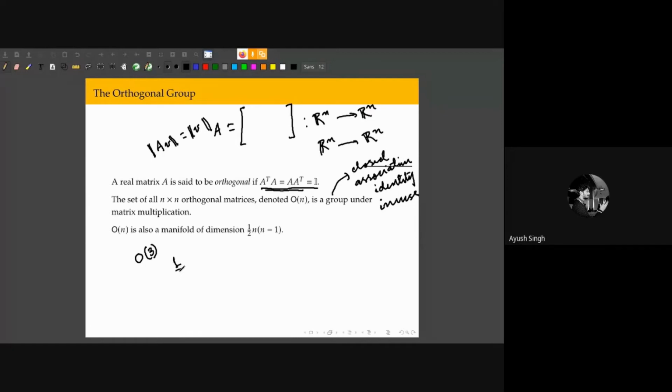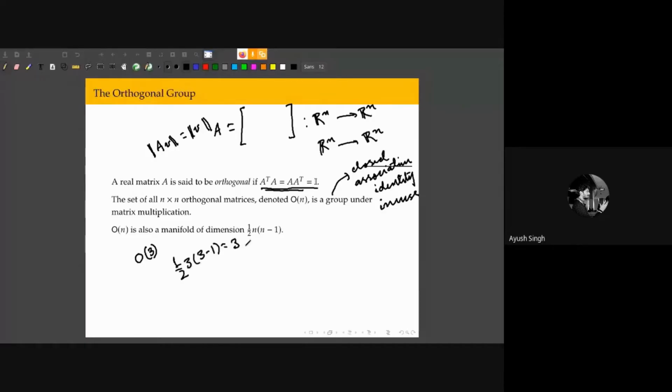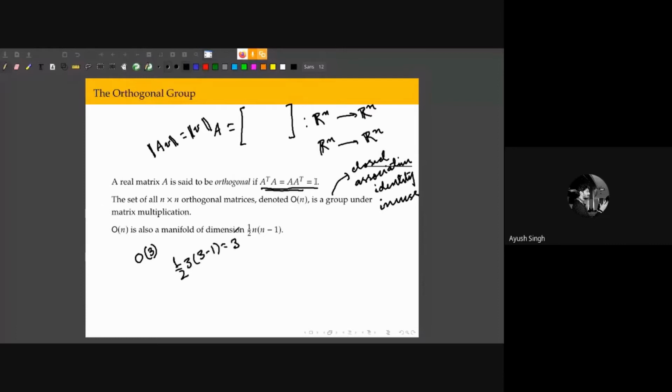So this is actually a very lucky accident that in 3 dimensions, the orthogonal matrices have only 3 dimensions. So what this means is that basically there are 3 independent parameters that can characterize any orthogonal matrix completely, right?